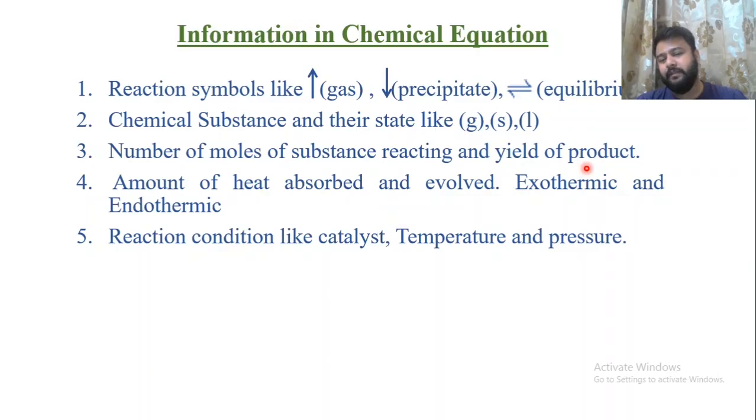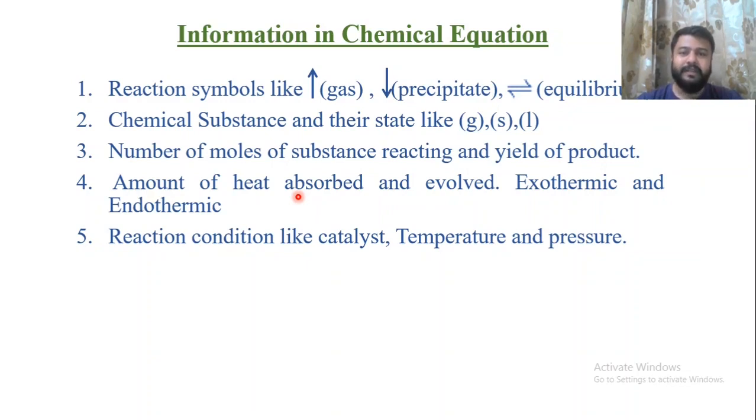Third is the number of moles of substances reacting and yielding the product. The number of moles of the substances which are going to react, and the product formed by their reaction, is given by a chemical equation. Fourth is the amount of heat absorbed or evolved. If heat is absorbed, it is an endothermic reaction.